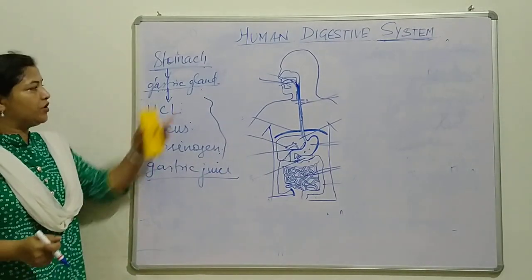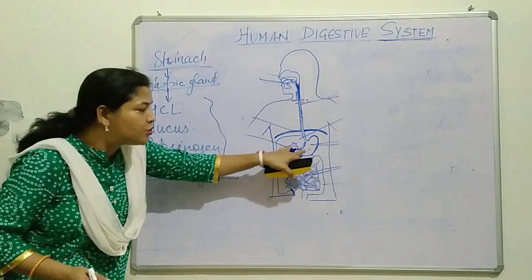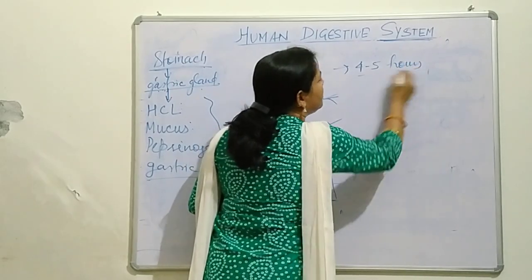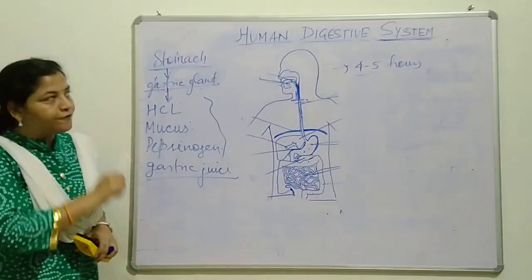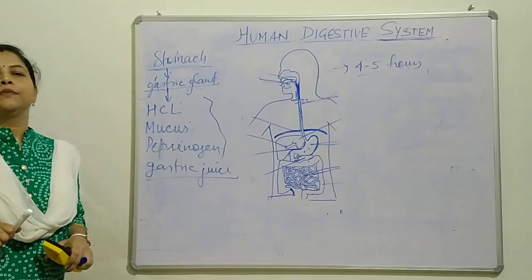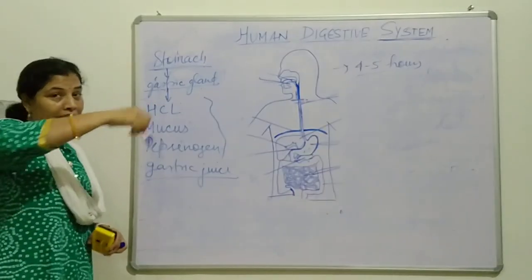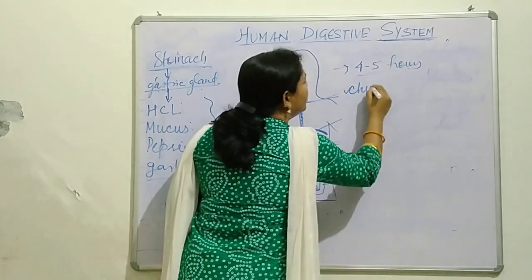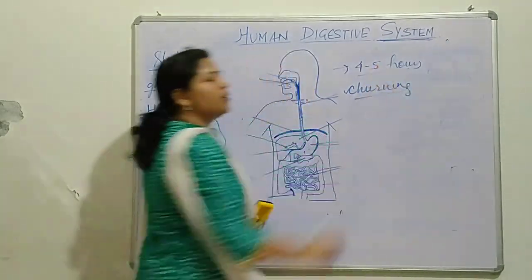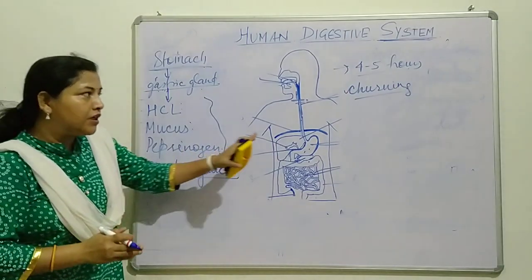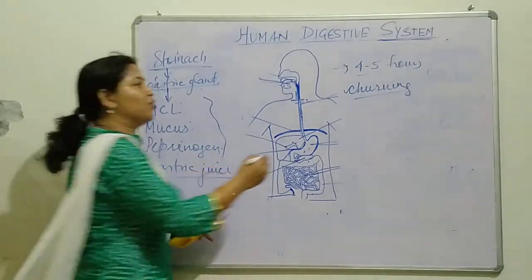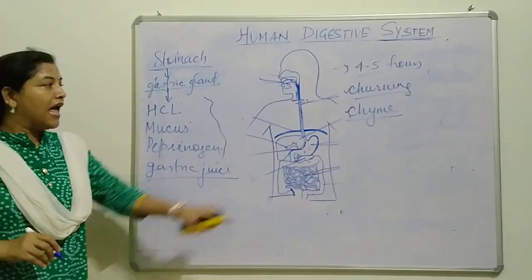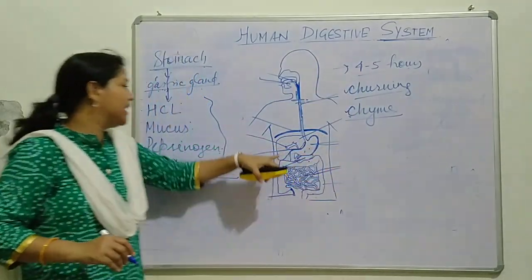So what is the function of this all? When food comes to the stomach, it remains in the stomach 4 to 5 hours, and it moves. This movement of food in your stomach is called churning of food. And when the complete food is churned well, it is known as chyme. This chyme is made in the stomach.